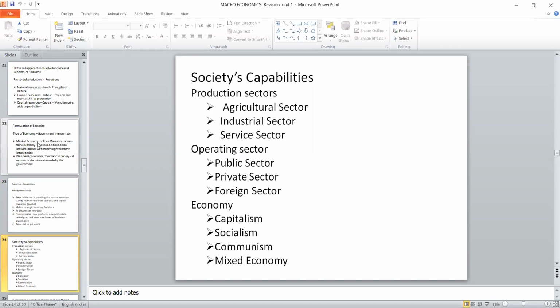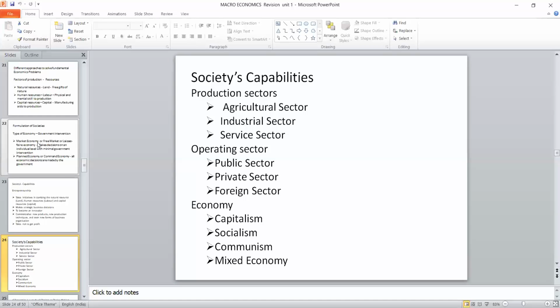So after knowing the elements of society capability, now we move to the next level. That is, there are 3 stages. One is the production stage, the second one is the operating stage. Combining these two, what type of economy will come? Any economy is divided into 3 sectors: primary, secondary, and tertiary. Primary means the agriculture sector, secondary means the industrial sector, and tertiary is the service sector. These are the production sectors. By using this production sector, there are 3 operating sectors. Capitalist economy means all private people will do the business.